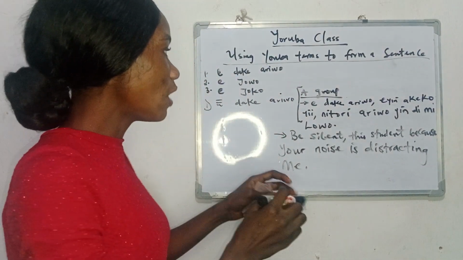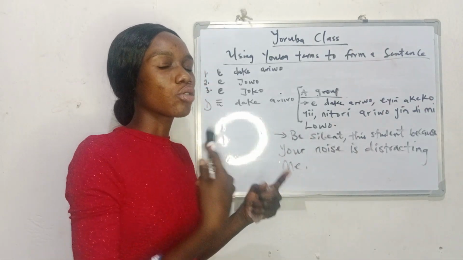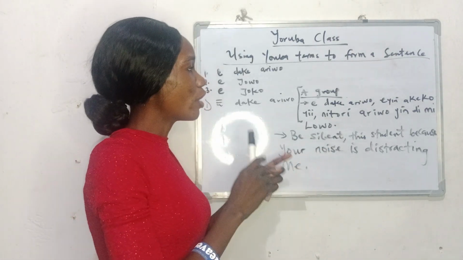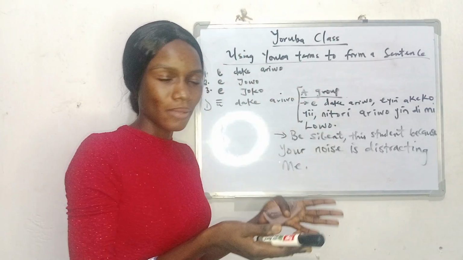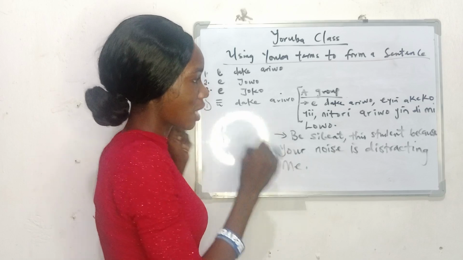So if the teacher is saying ẹ dákẹ́ ariwo, it's not referring to just one person. It's referring to probably the whole class that they should please keep quiet, because their noise is distracting her.